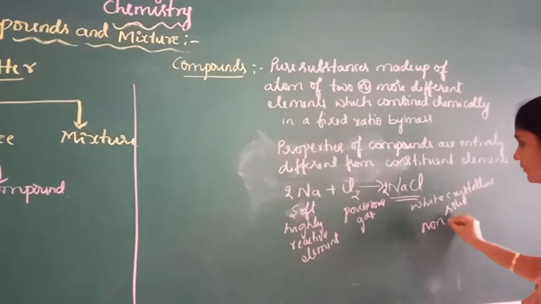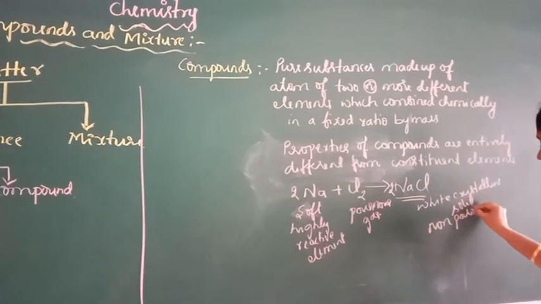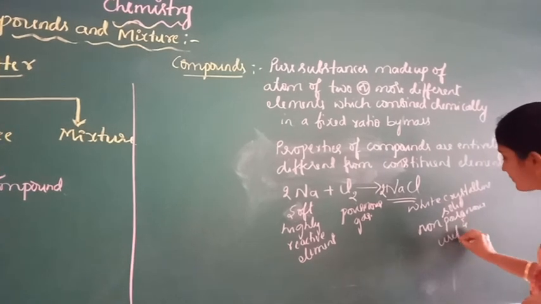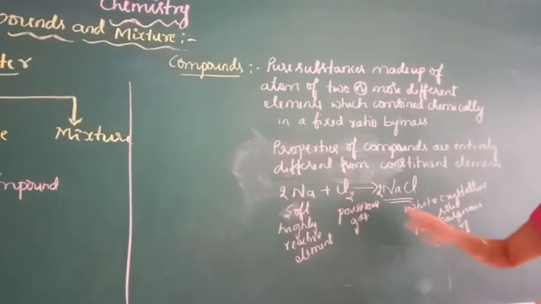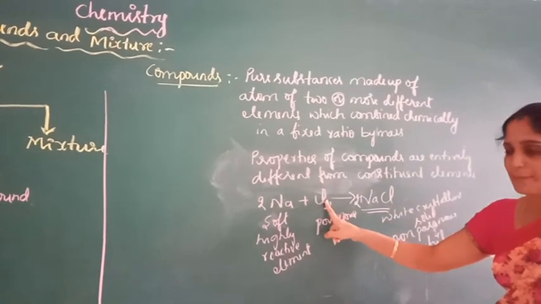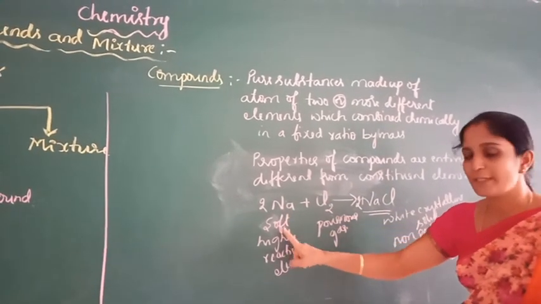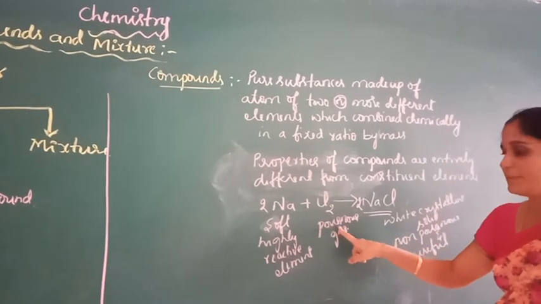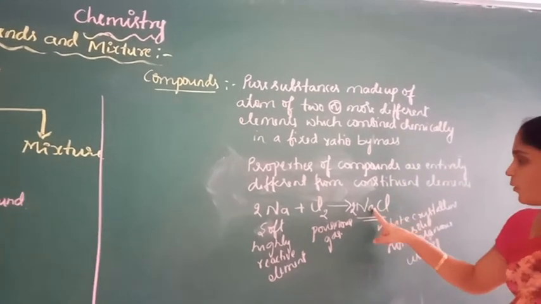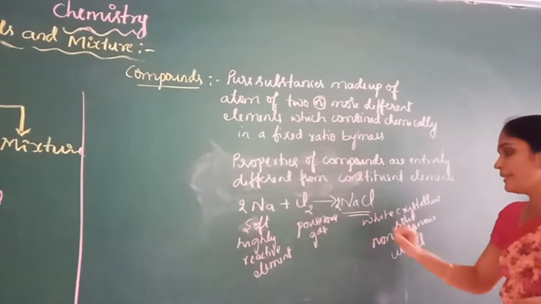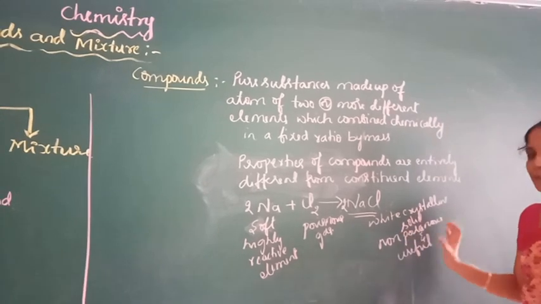Non-poisonous and useful. So the property of a compound is entirely different from its constituent elements. Sodium is a soft and highly reactive metal, and chlorine is a yellowish green poisonous gas. But sodium chloride is a compound. It is a white crystalline solid. It is non-poisonous and useful.